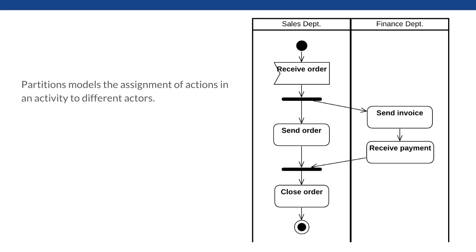The actions of receive orders, send orders, and close orders are assigned to the sales department. Therefore, these actions are placed in the partition of sales department. Meanwhile, the actions of send invoice and receive payment are assigned to the finance department. These actions are placed in the partition of finance department.